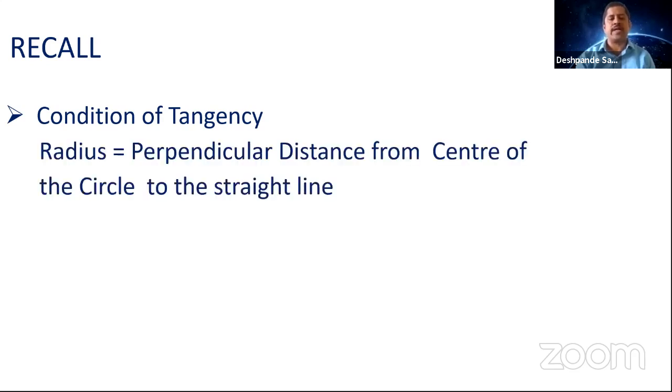So just recall what exactly you have taken in your previous classes. The first thing is, what exactly is a condition of tangency? When can you say a line to be tangent? When you got radius is equal to the perpendicular distance. So radius is equal to perpendicular distance from the center of the circle to the straight line, whatever you're discussing about. This was called as a condition of tangency.